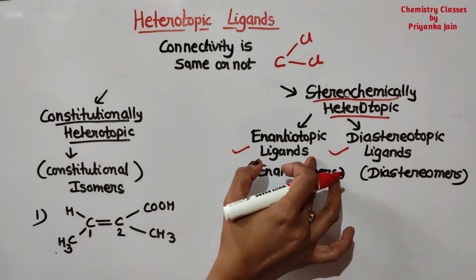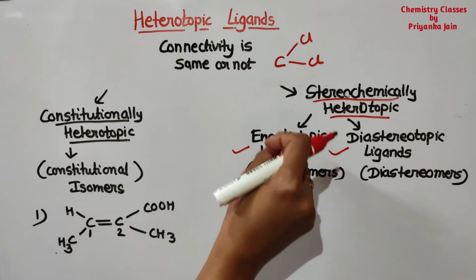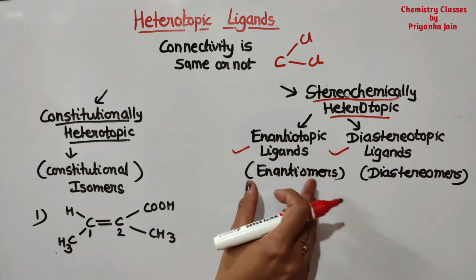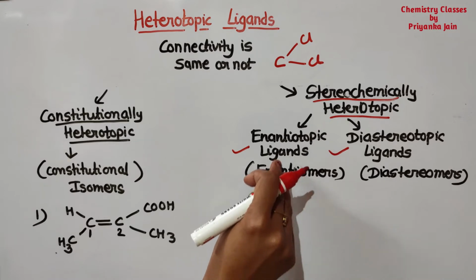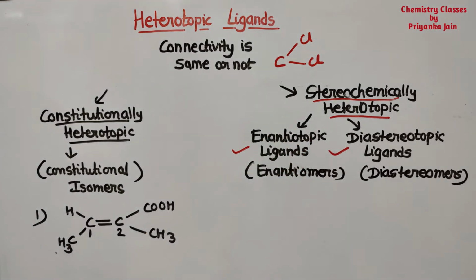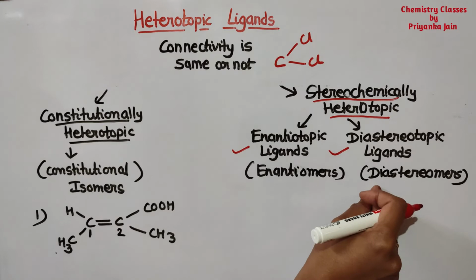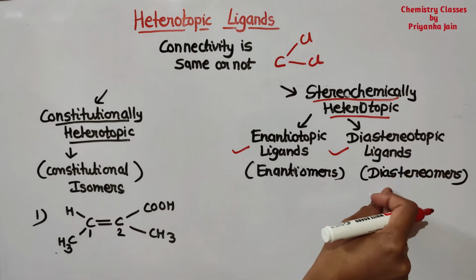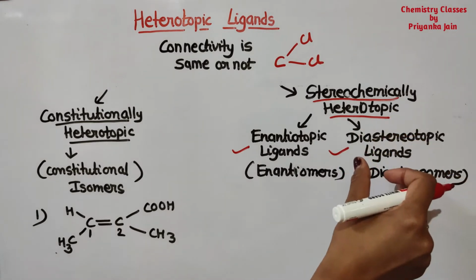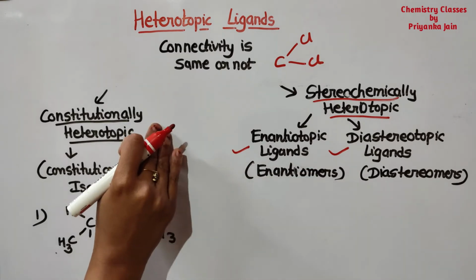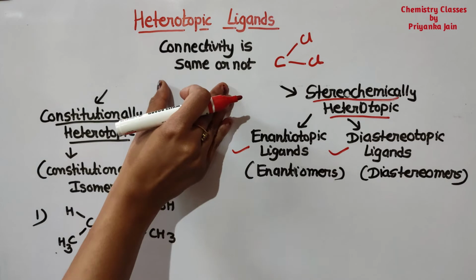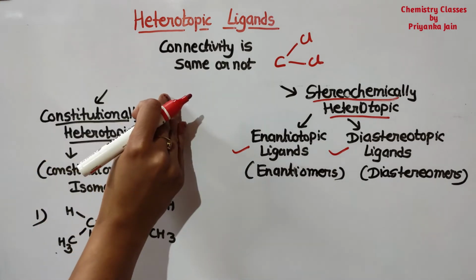What is an enantiotopic ligand? When we replace the two groups and get two enantiomers, then they are called enantiotopic ligands. When the replacement gives two diastereomers, then they are called diastereotopic. We will see them somewhat later. Firstly, we are seeing the case when the connectivity is not the same.